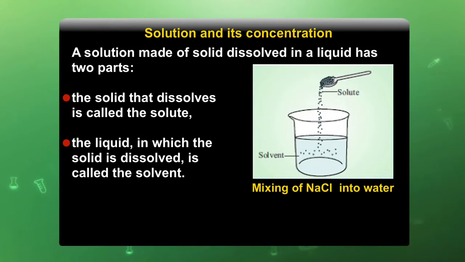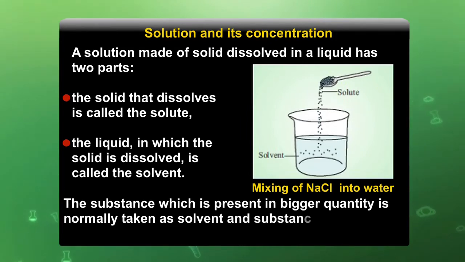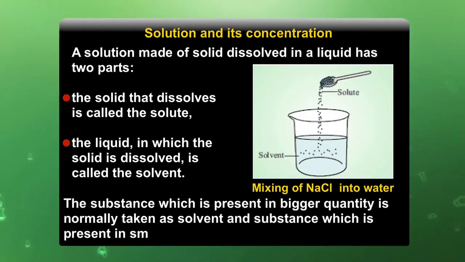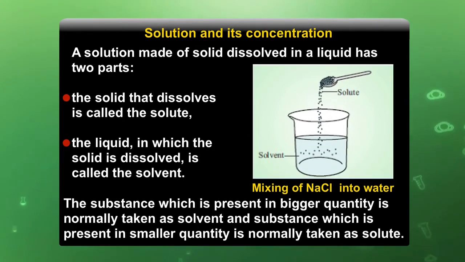For example, if we are dissolving sodium chloride in water, sodium chloride will be the solute and the water will act as the solvent. The substance which is present in the bigger quantity is normally taken as the solvent, and the substance present in the smaller quantity is normally taken as the solute.